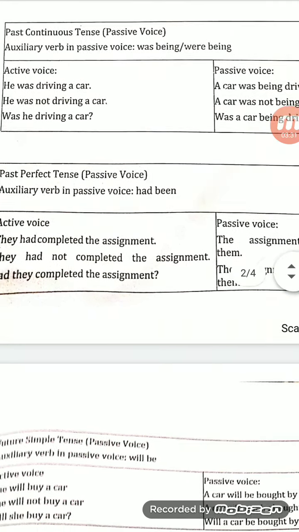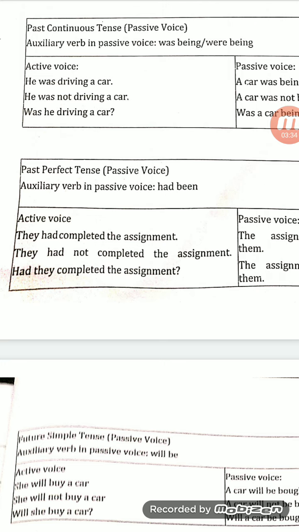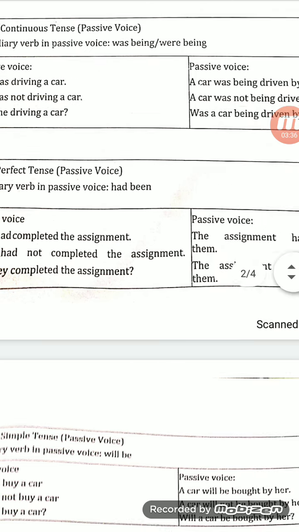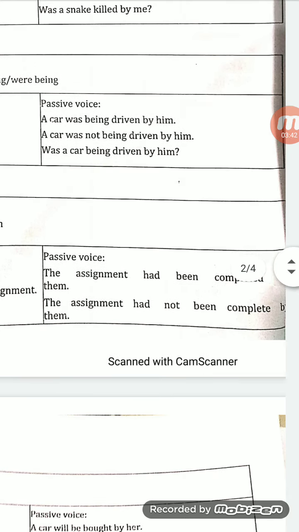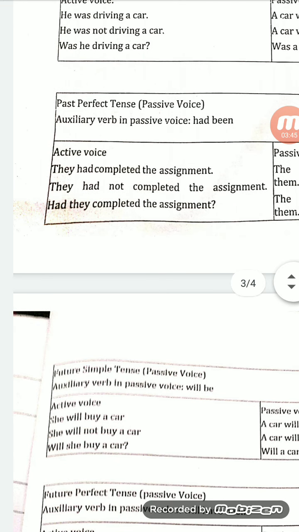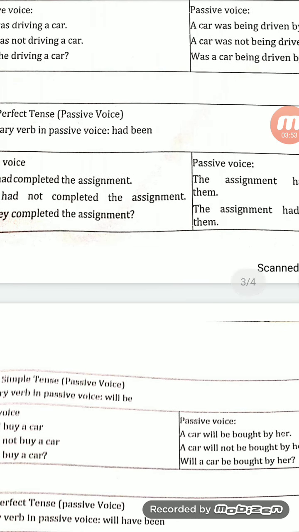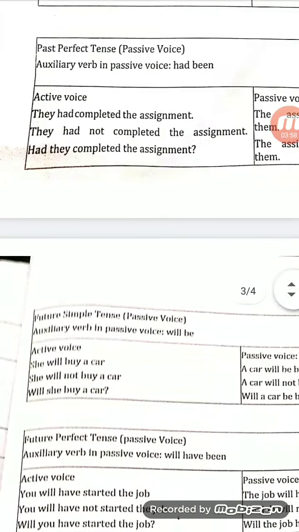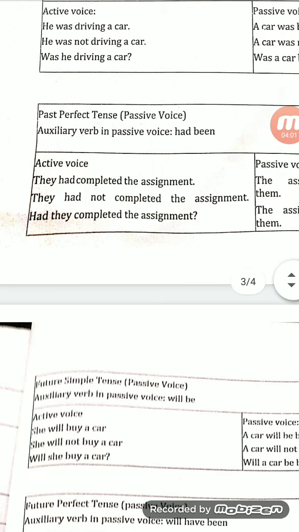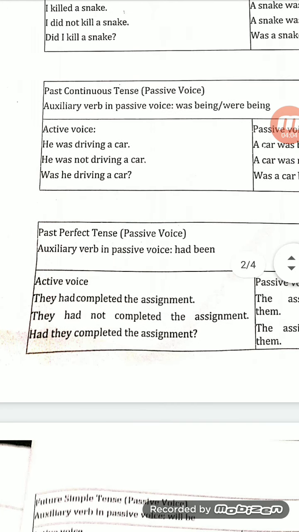So this is past perfect tense. Then if there is a negative sentence, here also we use: had not been completed by them. And similarly for the question, we can write: had the assignment been completed by them? and then a question mark. Clear? So this is past perfect tense converted from active to passive voice.